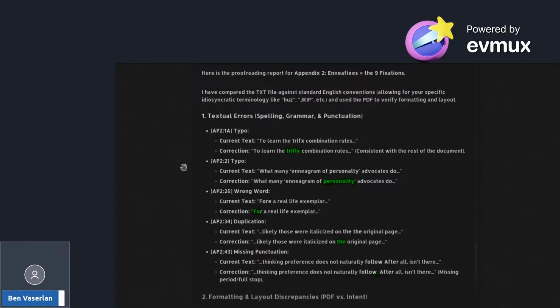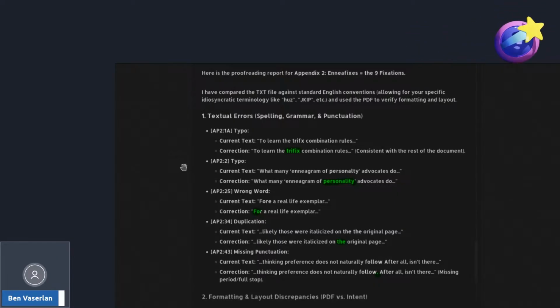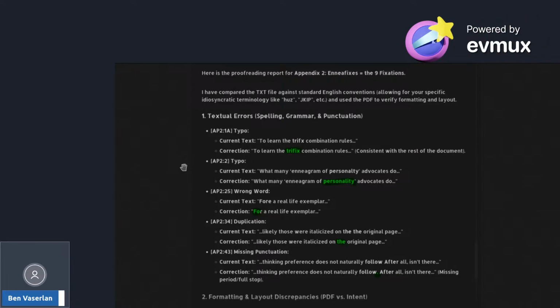I'm going to be checking these chapters. So I did this for Appendix 2, an appendix on the Enneagram that I call the Enneafixes, because I have a very particular interpretation of the Enneagram, which goes back to its roots, where I don't like them being talked about as nine types. I like to talk about them as nine fixations, but that's neither here nor there at the moment. The point is that this is an example of the kind of errors it found, and my own particular workflow is I screenshot the output, and then when I've made the change, I highlight it in green.